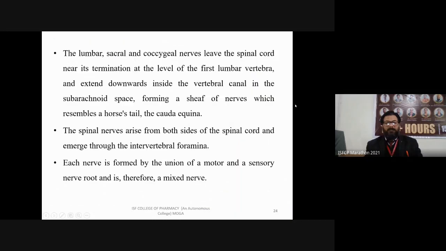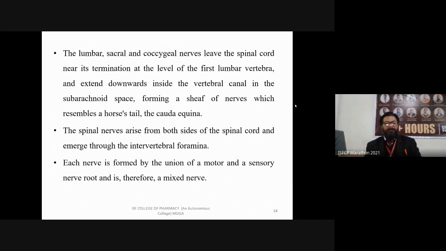The lumbar, sacral and coccygeal nerves leave the spinal cord near its termination at the level of the first lumbar vertebra and extend downwards inside the vertebral canal in the subarachnoid space, forming a sheaf of nerves which resemble a horsetail, the cauda equina.